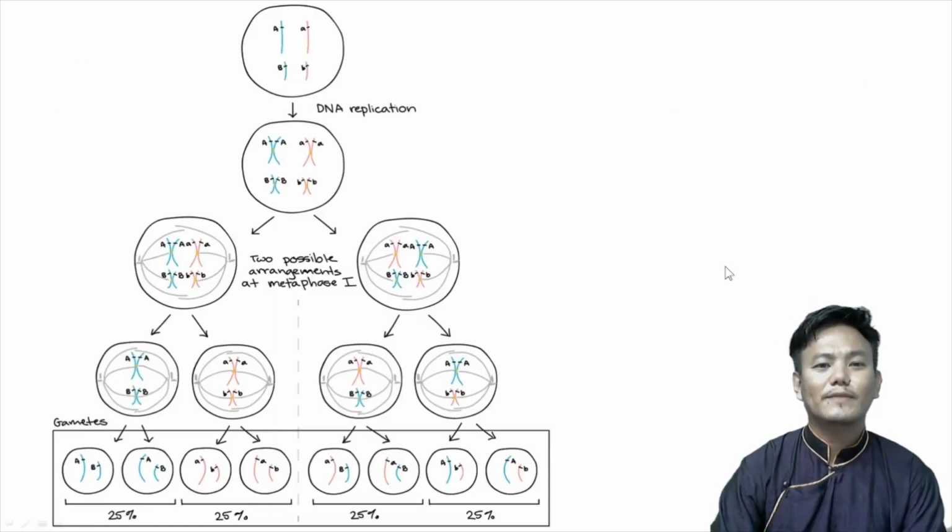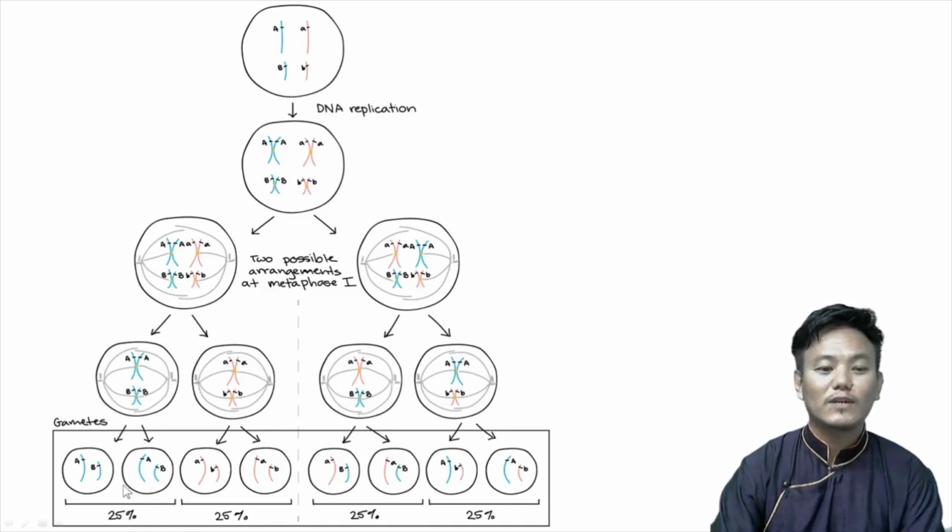How do we get that? Let's take a look at this particular picture. When gene A and gene B are located on different chromosomes, during gamete formation, during meiosis, they assort themselves in such a way that the segregation of A is independent of the segregation of gene B, and therefore we get four different types of gametes, each in equal proportions, that is 25%, 25%, 25%, and 25%.